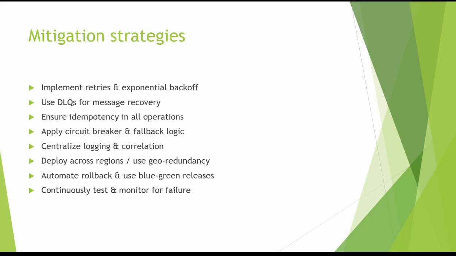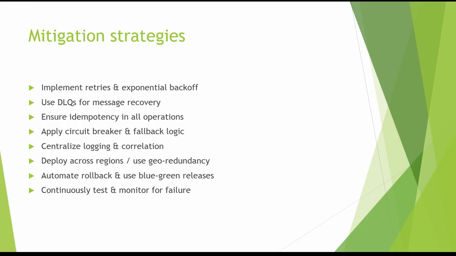Automate rollback and use blue-green release. When we automate all this, there should be a rollback plan and scripts written for when something goes wrong. It should automatically roll back and bring the system to the state it was in before deployment.